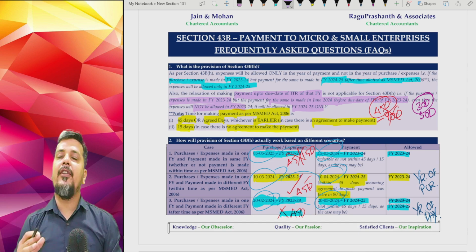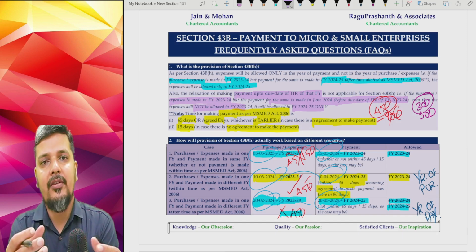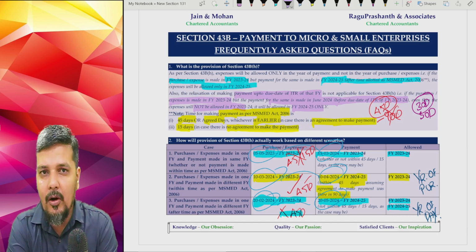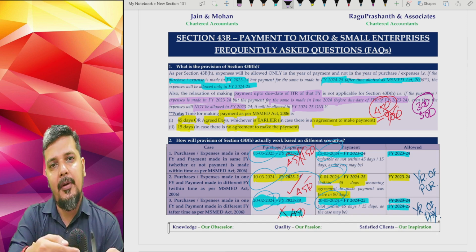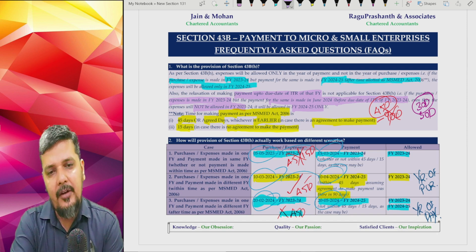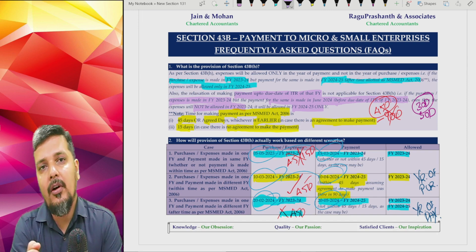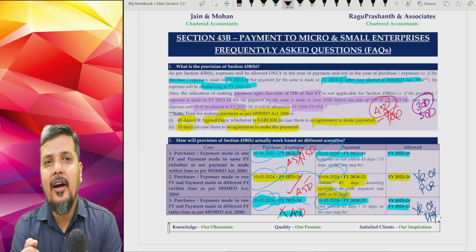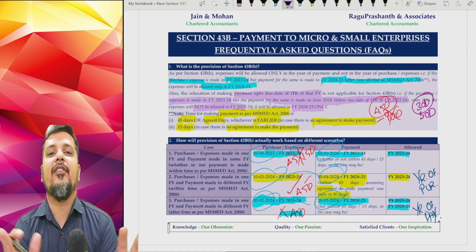See, normally section 43B has got a lot of items, and section 43B tells that expenses are allowed on payment basis. But if you have not made the payment in this financial year, and if you have made the payment in next financial year, but before the due date of your ITR, we will allow it in the year of purchase itself. But for section 43BH, this relaxation is not there.